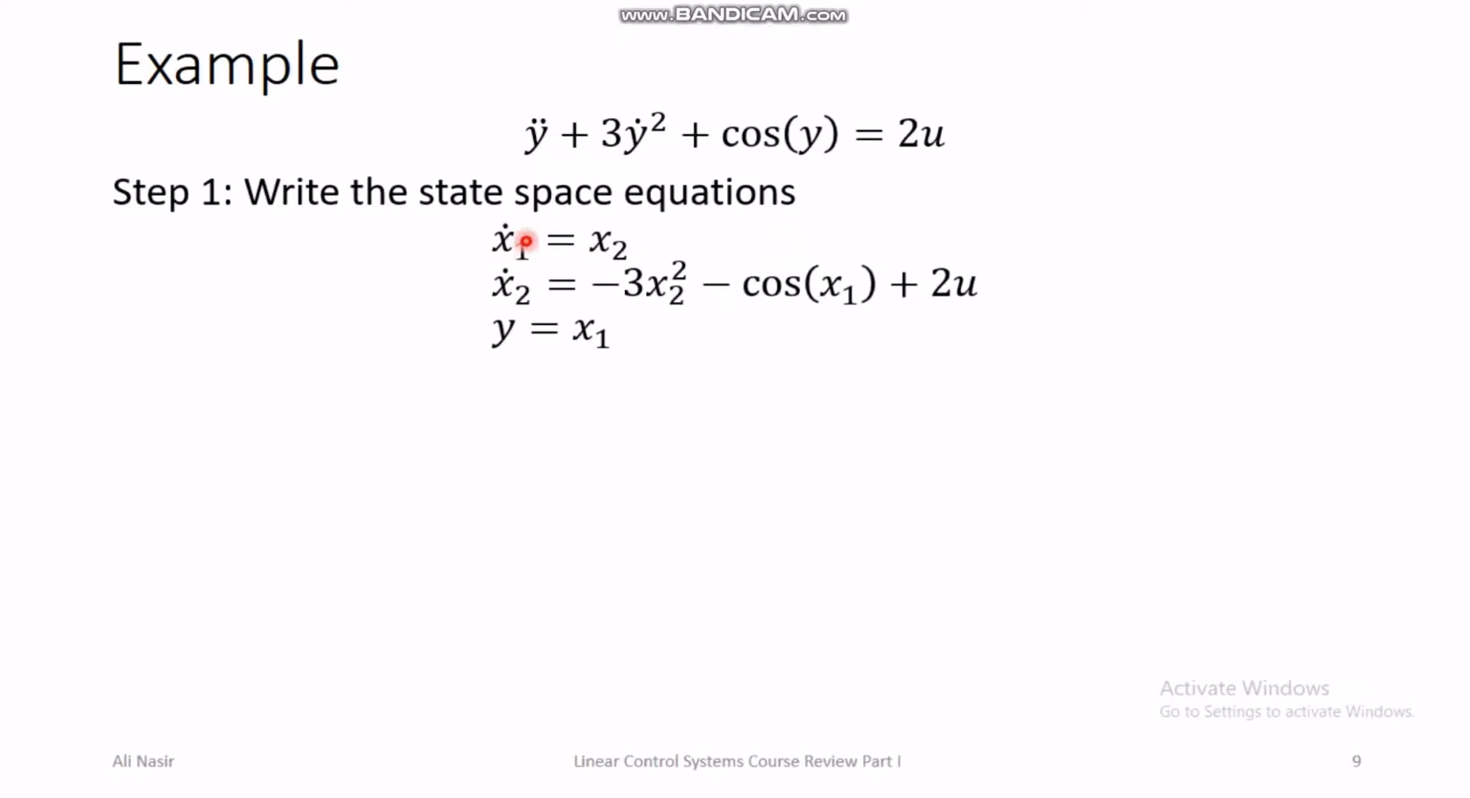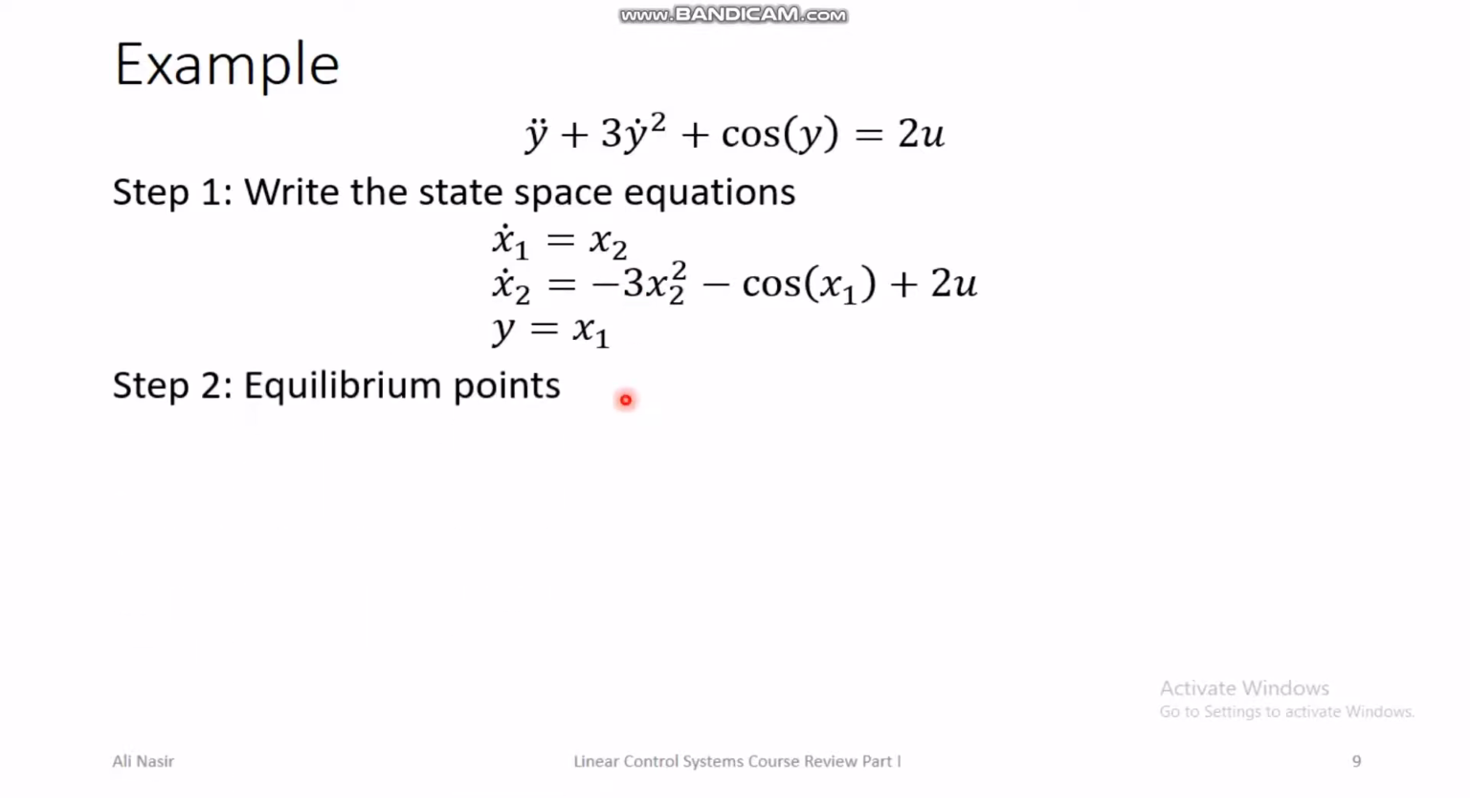We define x1 to be equal to y and x2 to be equal to x1 dot, and then this will give us x2 dot equal this equation. We have already done this, so I'm not going to go into the details of this. This equation comes straight from this equation by substituting y double dot as x2 dot, because x2 is equal to y dot. So we have a nonlinear system in the state space form.